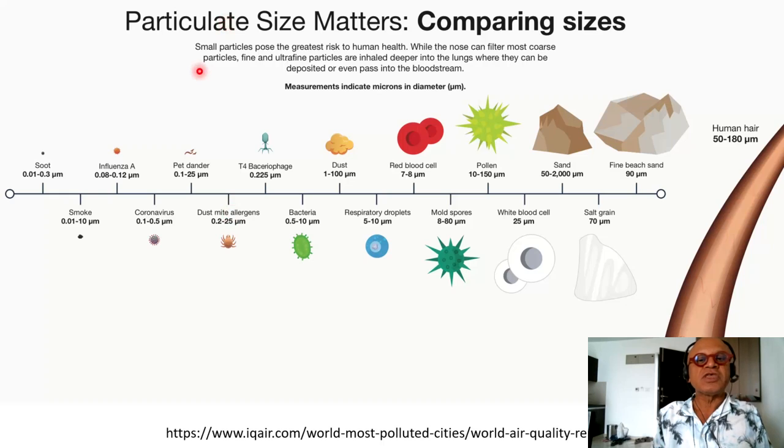So let's just start with the introduction: particulate size matters. Obviously, an obvious line one could use here. This is comparing sizes. Small particles pose the greatest risk to human beings, and PM 2.5 is always the most dangerous one that you breathe in. It seems to get into your digestive system, bloodstream, brain.